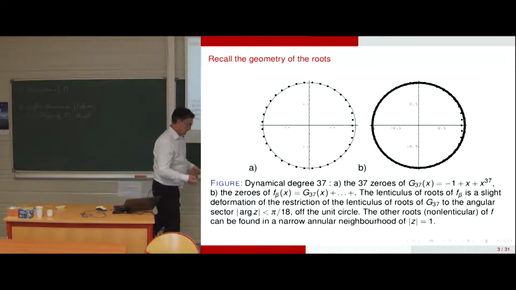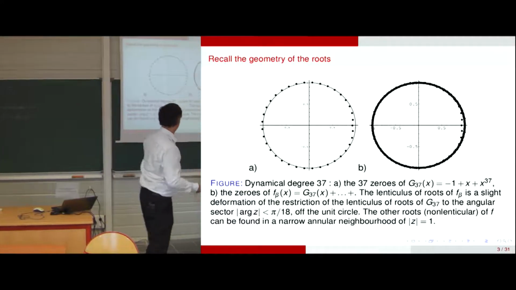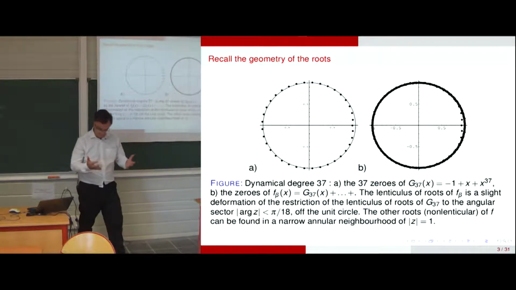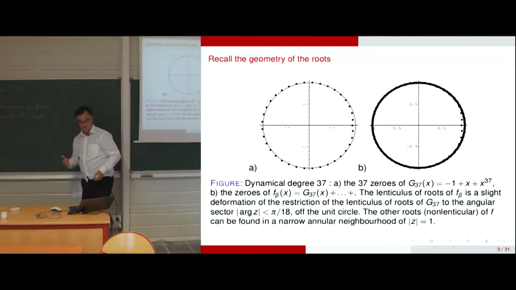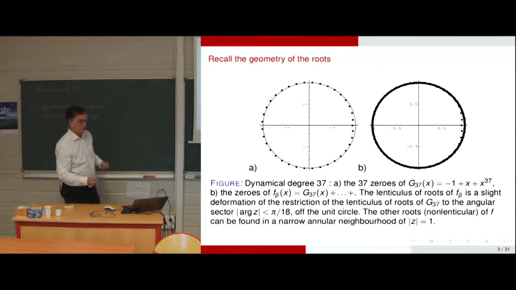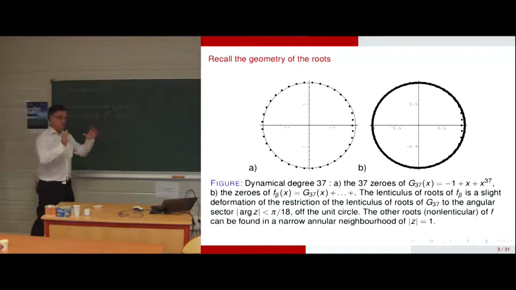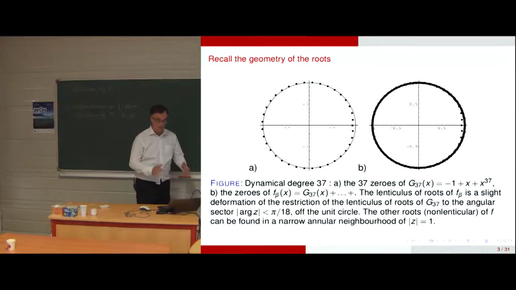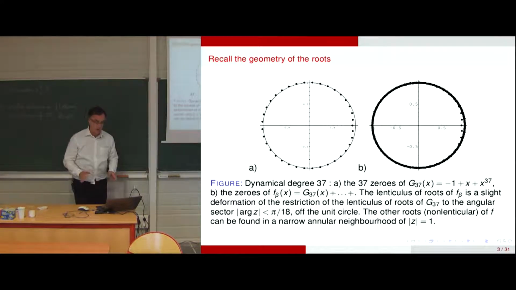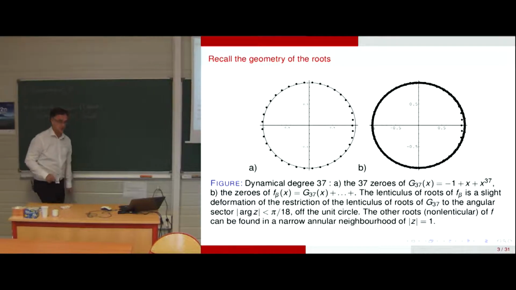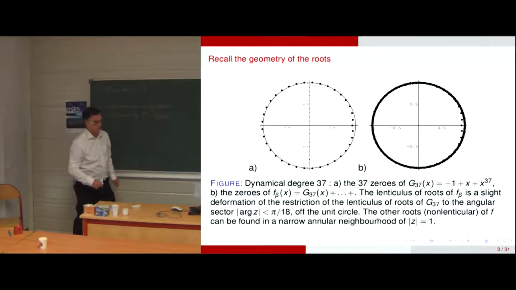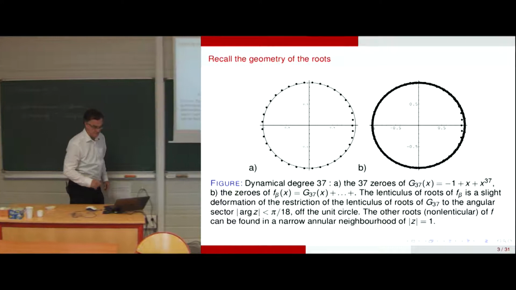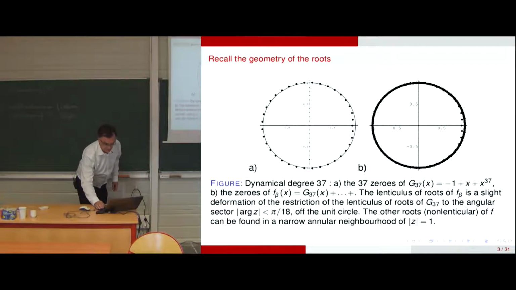There is a certain repulsive effect between the roots, to explain, so to say, the very regular distribution of the roots of a polynomial, obeying some constraints. Constraints from tightness conditions in weak topology. Well, I will go back to that.